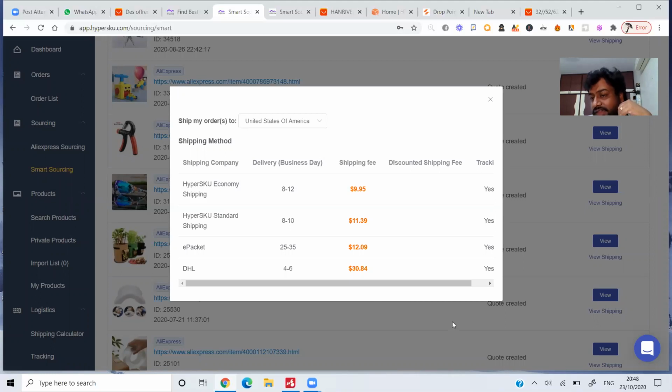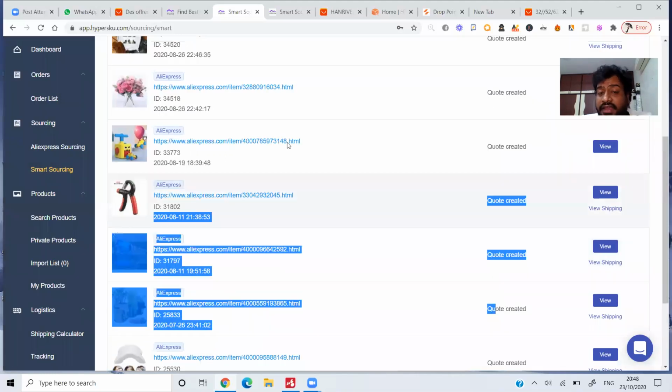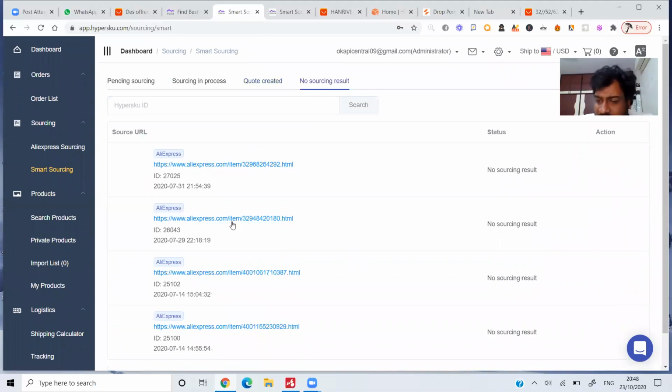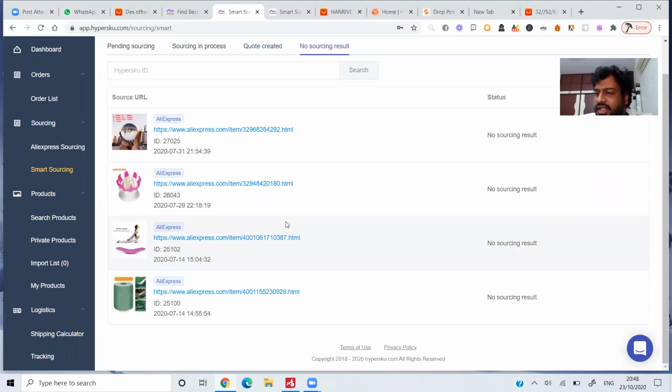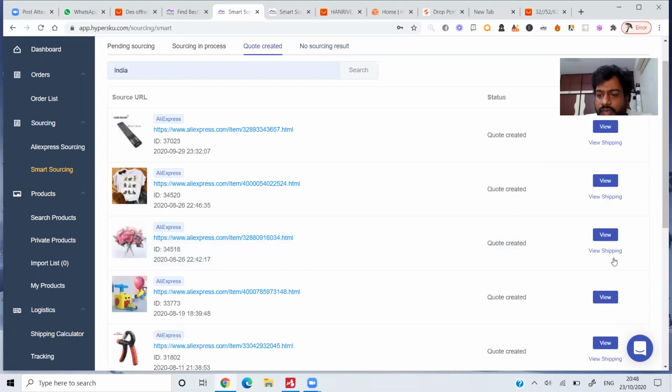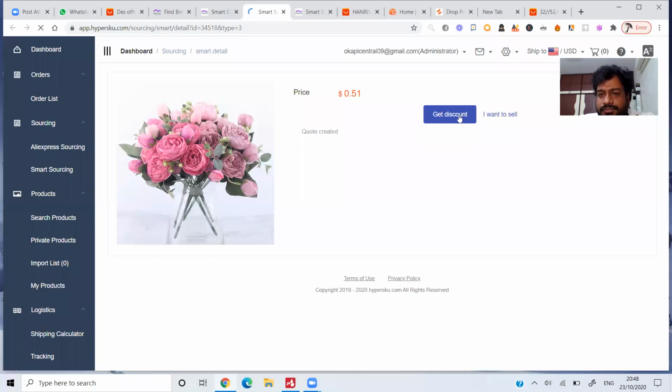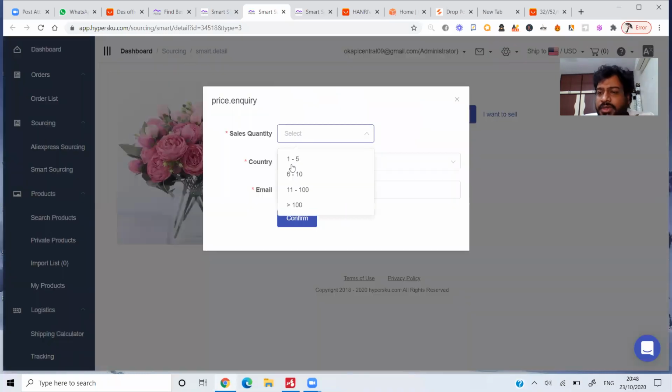So based upon this, you can go ahead. And if they say they do not have anything in their warehouse, I asked them to source particular products, and they said they do not have these products and cannot source them. So this is how they do it. So the quote is created. If you wanted to have some discount, just click on this, see, get discount. Okay, sales quantity, how much you are selling.